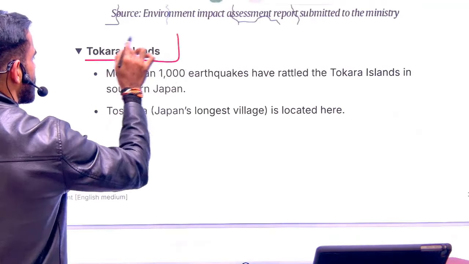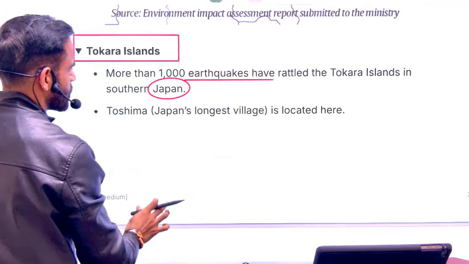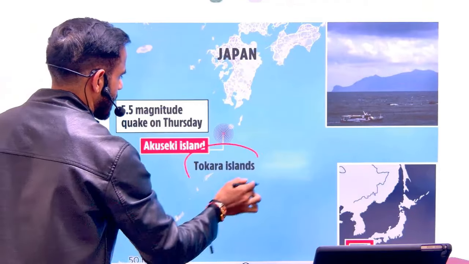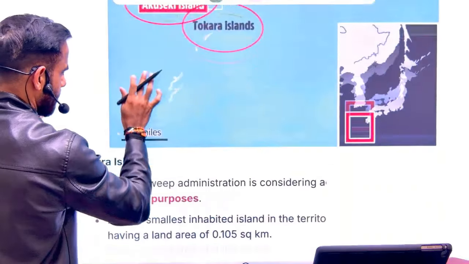Next is Tokara Island. These are in Japan. Why were they in news? Because of earthquake. So that is the geographical location of Tokara Island. This is Japan. These are Akuseki Island.